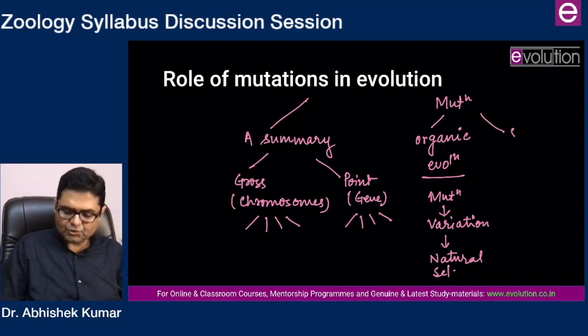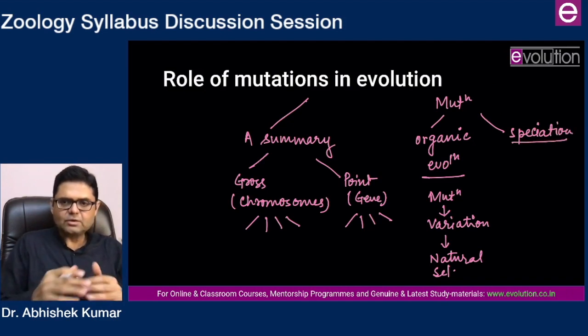Second, mutation in speciation. This has been a recently asked question. So in what cases and what kind of mutations can give rise to new species?